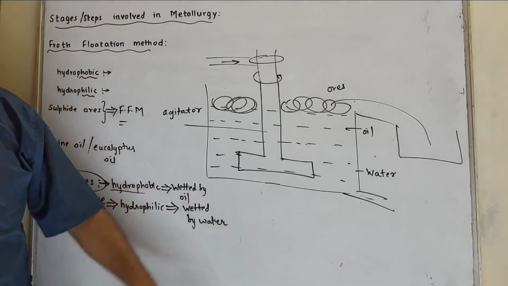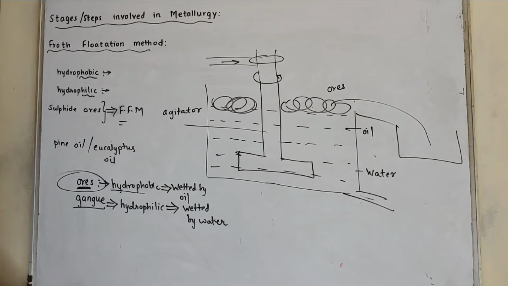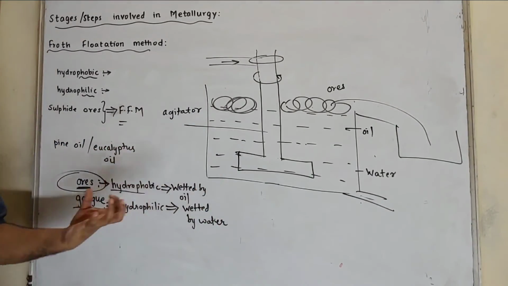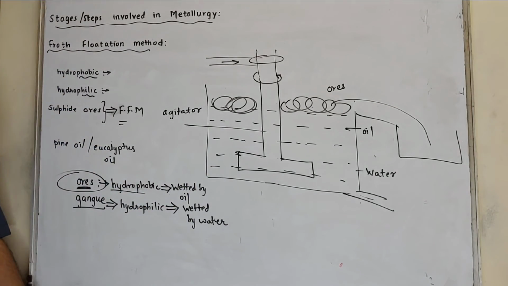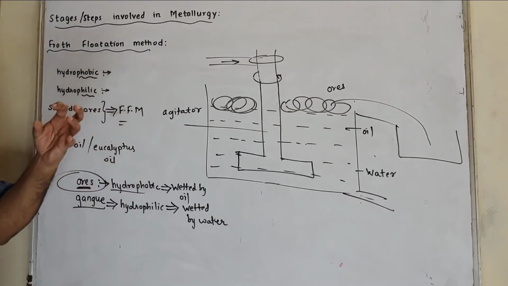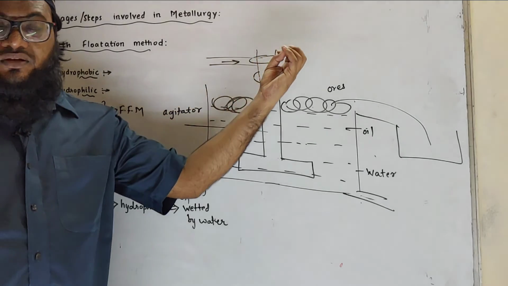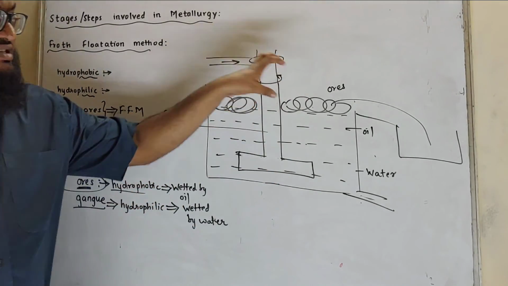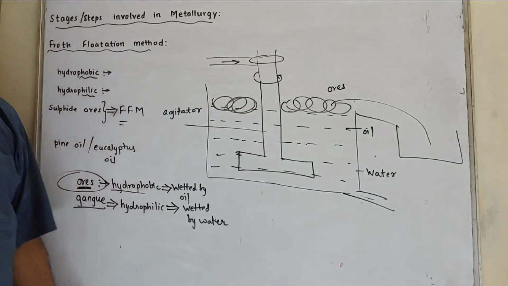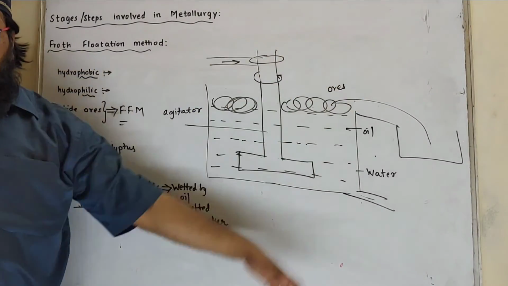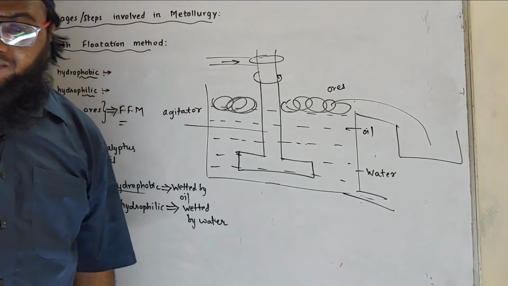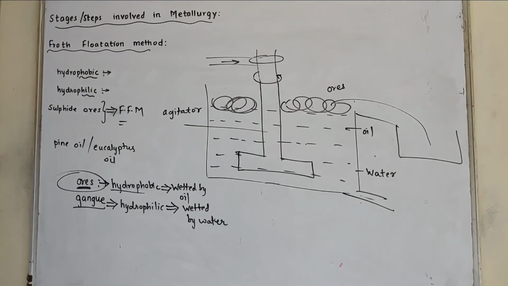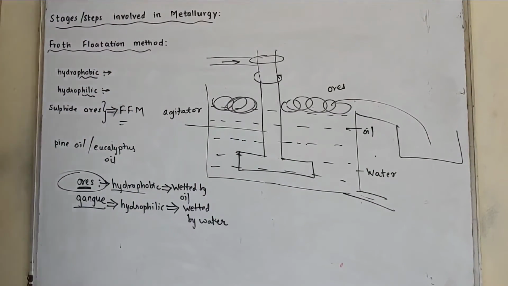At the same time pressurized air is blown. Due to agitation, oil forms the froth. Oil inside the water forms froth which has ore particles. It rises above and forms a foam, and this foam is collected. We can get the ores from this foam, whereas gangue particles which are wetted by water can be removed from the lower outlet. So this is called the froth flotation method. Okay.